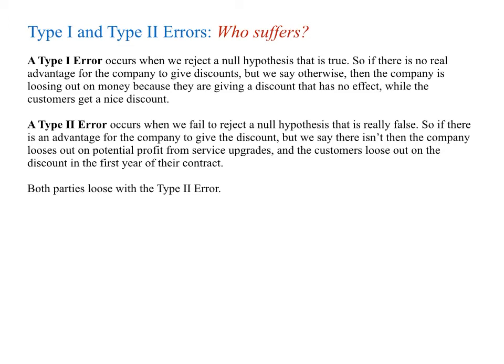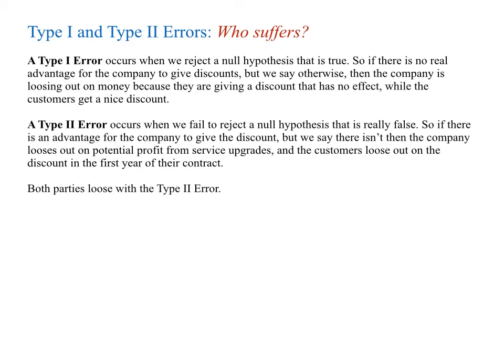Well, a type 1 error occurs when we reject a null hypothesis that is true. So if there really is no advantage for the company to give discounts, but we say otherwise, then the company's losing out on money because they're giving away a discount that has no effect, while the customers end up getting a nice discount. So this is a lose-win situation.